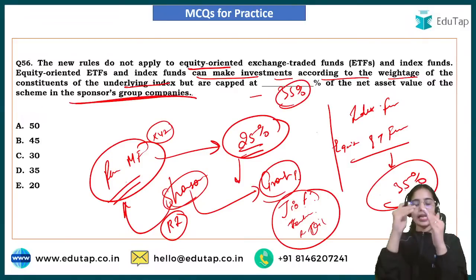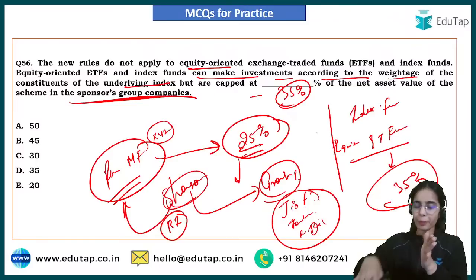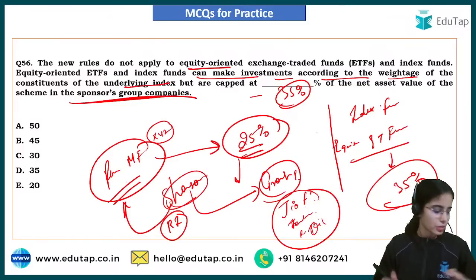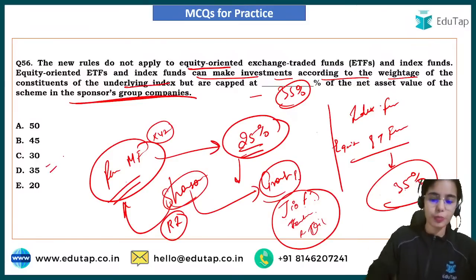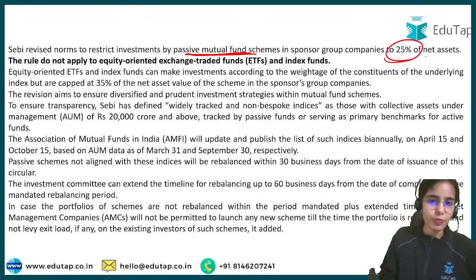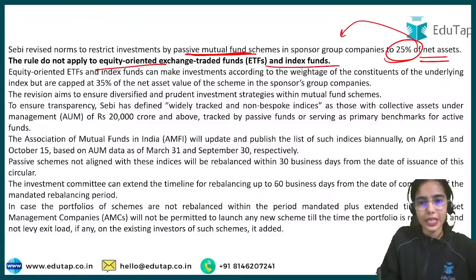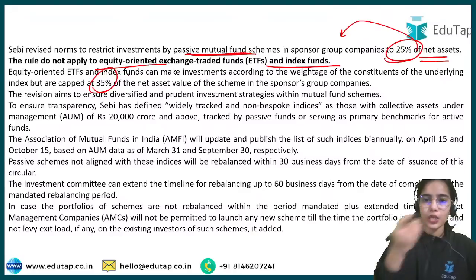Index funds and equity oriented exchange traded funds can invest in their sponsor group companies up to the limit of 35%. For all the other passive mutual funds, the limit is 25% of the net assets that they can invest in the sponsor group companies. But for equity oriented exchange traded funds and index funds, the limit is 35%.